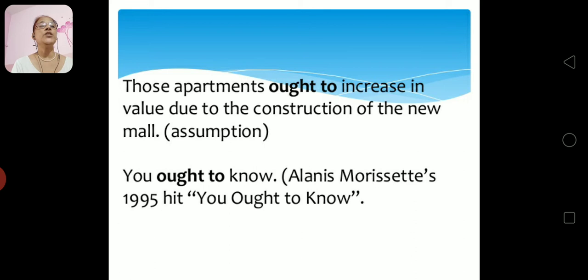Those apartments ought to increase in value due to construction of a new mall. So you are assuming that there is a new mall being constructed, so the house near there can become expensive. So the apartments ought to increase in value due to the construction of the new mall. Many people will buy.